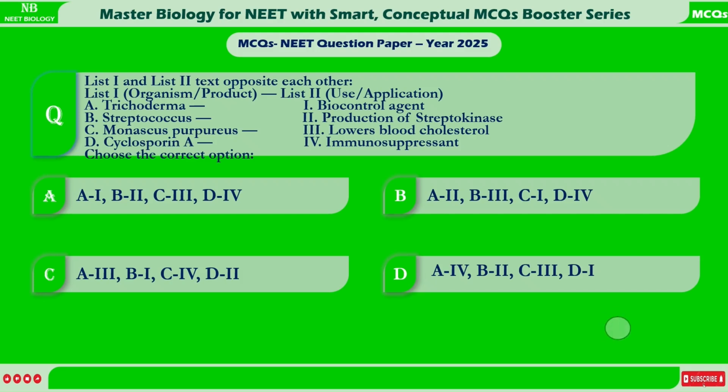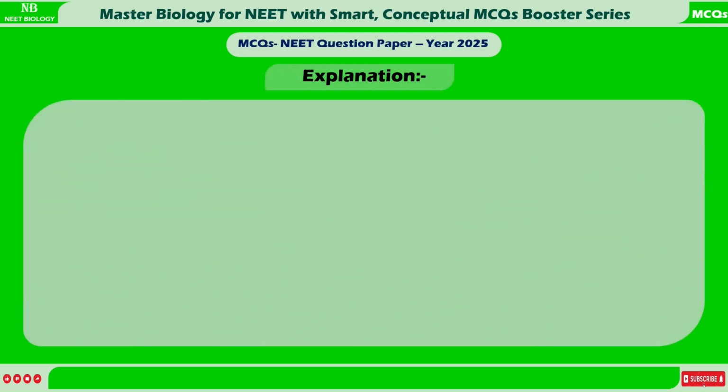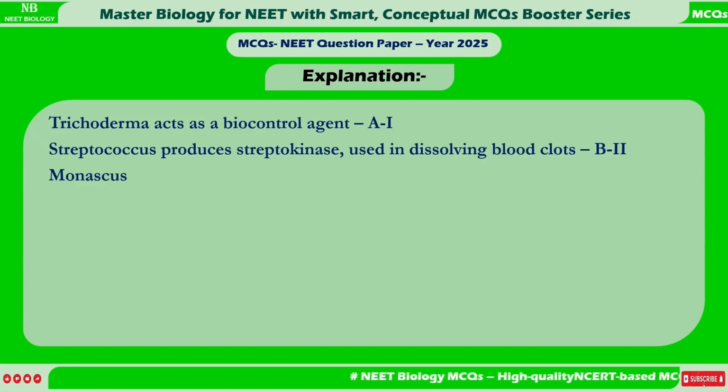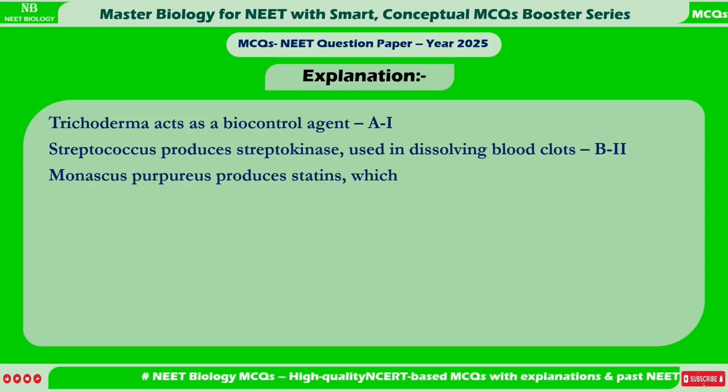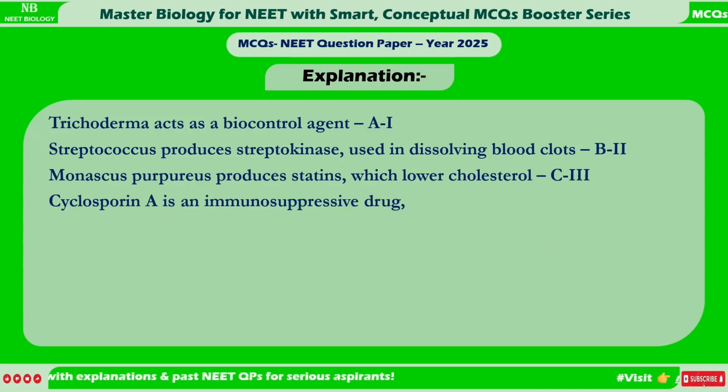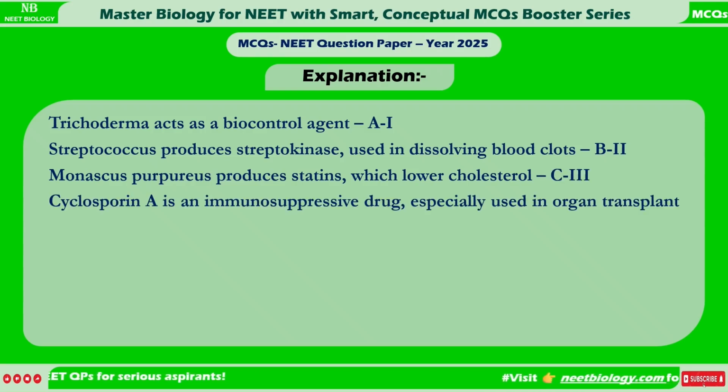Correct answer is A. A1, B2, C3, D4. Explanation. Trichoderma acts as a biocontrol agent, A1. Streptococcus produces streptokinase, used in dissolving blood clots, B2. Monascus purpureus produces statins, which lower cholesterol, C3. Cyclosporin A is an immunosuppressive drug, especially used in organ transplant, D4.